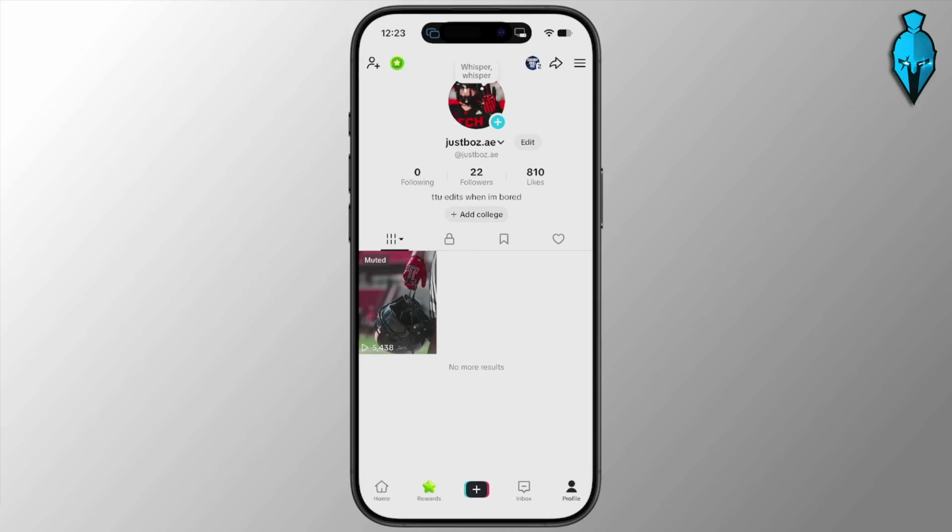And then of course, check that they do meet the referral requirements, including age, which is just 18 plus, region, which I think right now is just the United States, but it'll most likely be more regions at the time that you guys are watching this video, and new user eligibility.